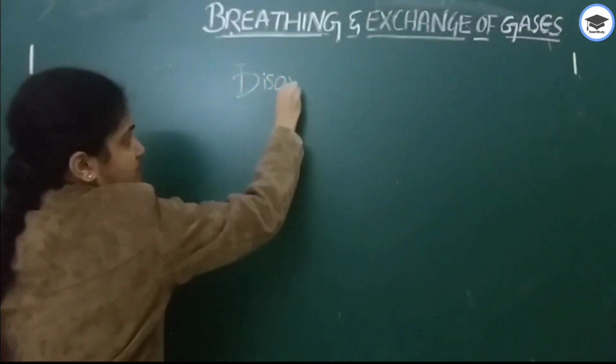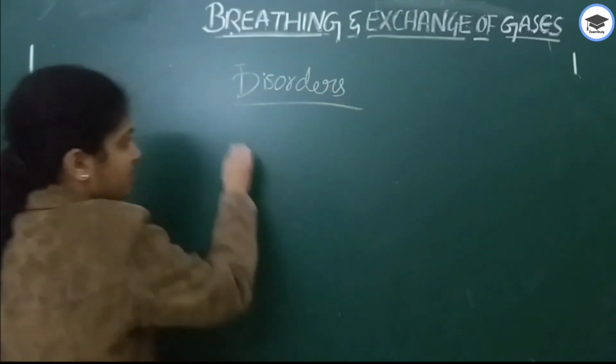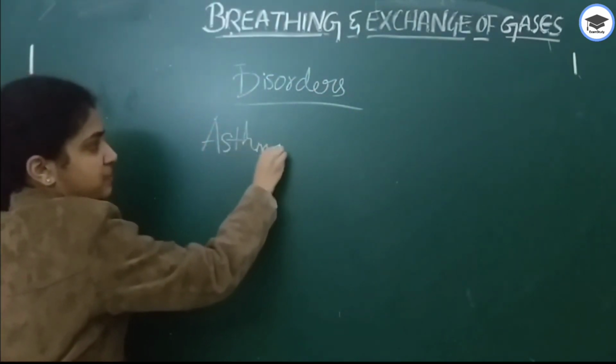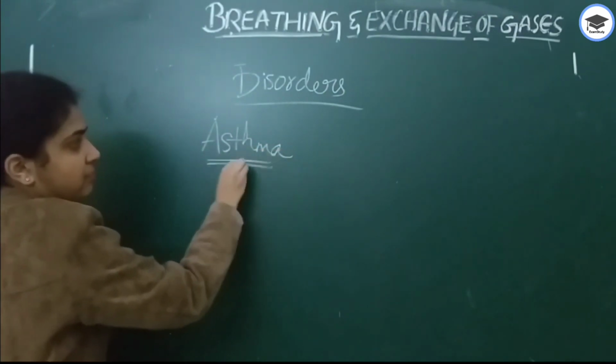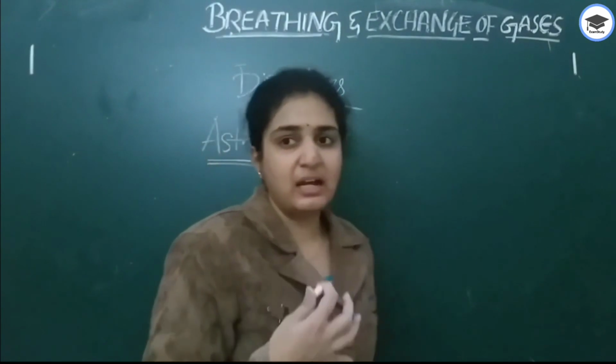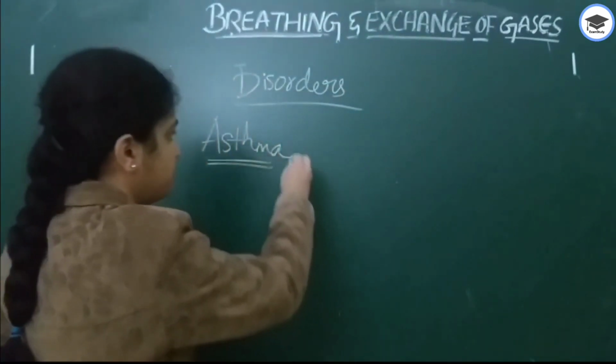The first that comes to our mind is asthma. The main respiratory disorder is asthma. What is asthma? It causes difficulty in breathing.